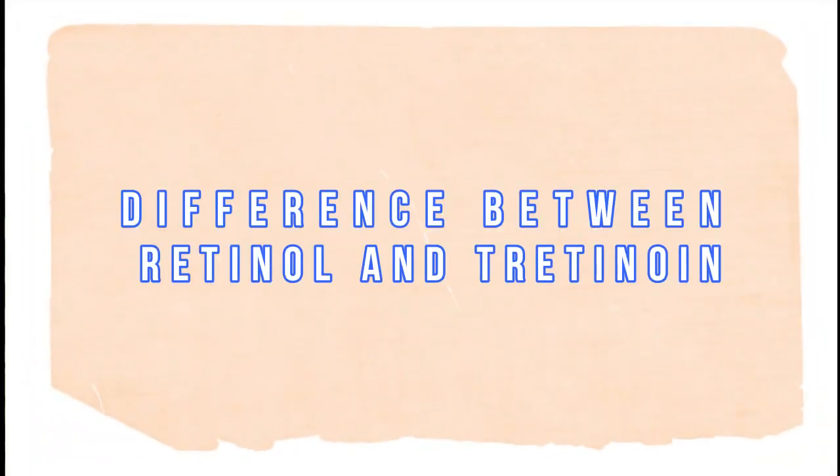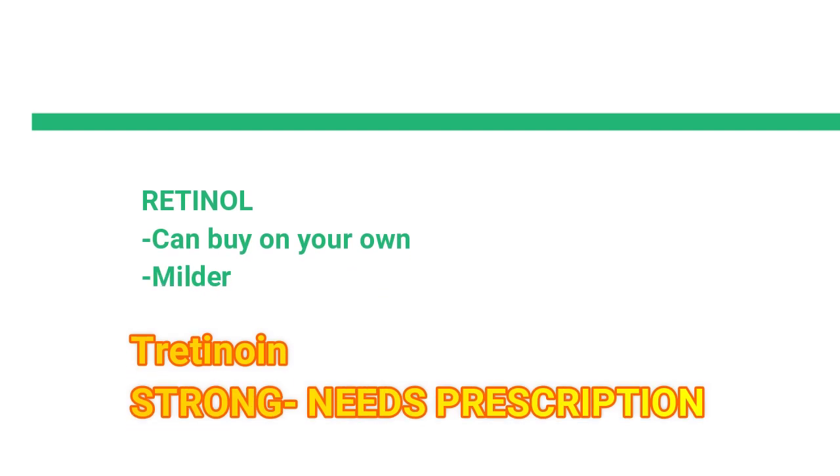So number one, I want to make you understand that retinol and retinoid, a lot of people do get confused in this. In the last video also I talked about it, but in this video I'm going to talk a little bit more about what the differences are. Retinol and retinoid are of the same family, okay? It's like a family member. The younger family member is retinol and retinoid is the elder family member.